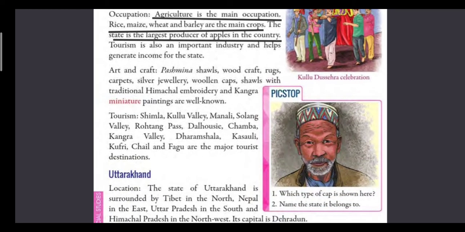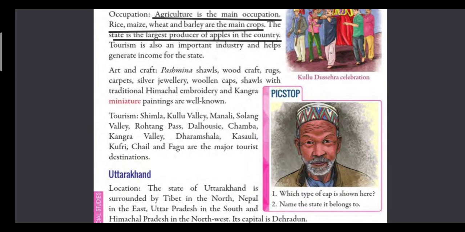So Shimla, Kulu Valley, Manali, Solang Valley, Rohtang Pass, Dalhousie, Chamba, Kangra Valley, Dharamshala, Kasauli, Kufri, Chail and Fagu are the major tourist destinations. Like we all know that Himachal Pradesh is very beautiful, and it has so many beautiful tourist spots that people from all over the world come to visit this place.